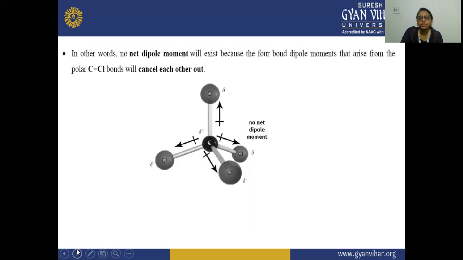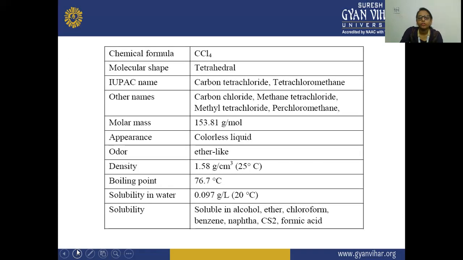So in other words, no net dipole moment will exist, because the four bond dipole moments that arise from the polar C-Cl bonds cancel each other out. So the molecular formula is CCl4. Its IUPAC name is tetrachloromethane, also called carbon tetrachloride, and the geometry or molecular shape is tetrahedral. Its other names are carbon chloride, methane tetrachloride, methyl